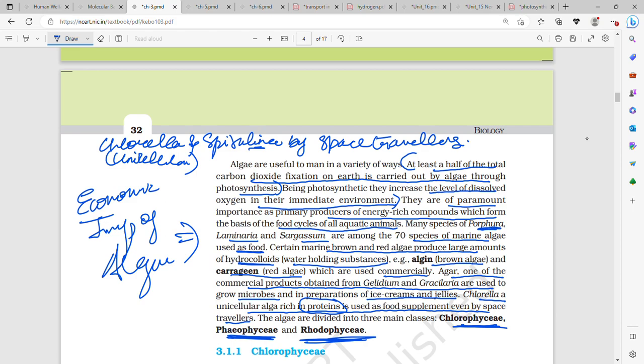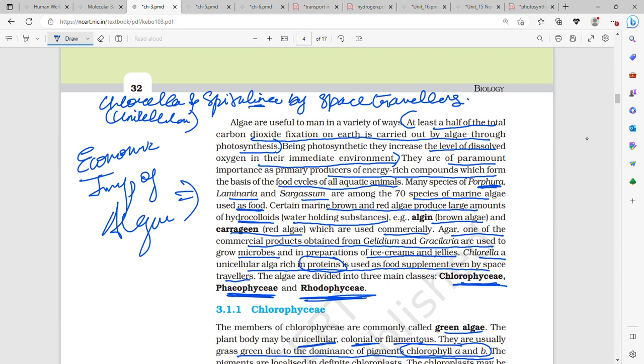Yes, algae are useful to man in a variety of ways. Basically, at least half of the total carbon dioxide fixation on Earth is done by algae. Why? Because they are photosynthetic in nature. Similarly, a lot of the dissolved oxygen in our immediate atmosphere is due to photosynthesis done by algae. And they are of paramount importance because they are the primary producers of energy-rich compounds in aquatic environments and they form the basis of the food cycle of all aquatic animals. Many species of algae are edible or used as food, and there are almost 70 species. Among them, some are Porphyra, Laminaria, and Sargassum.